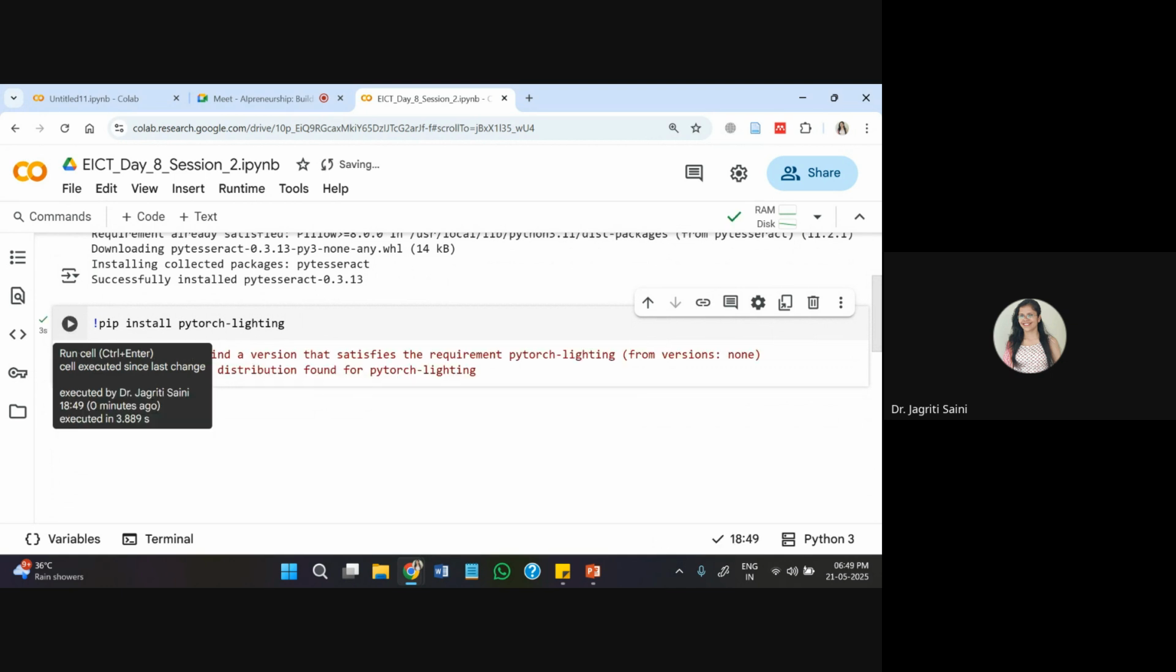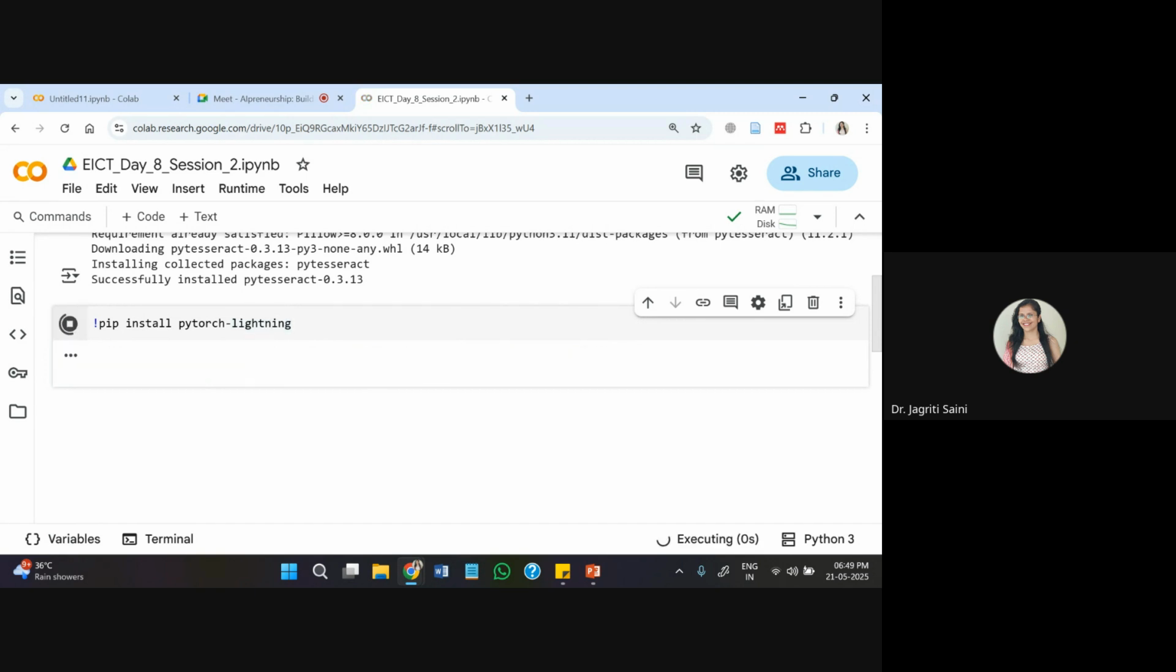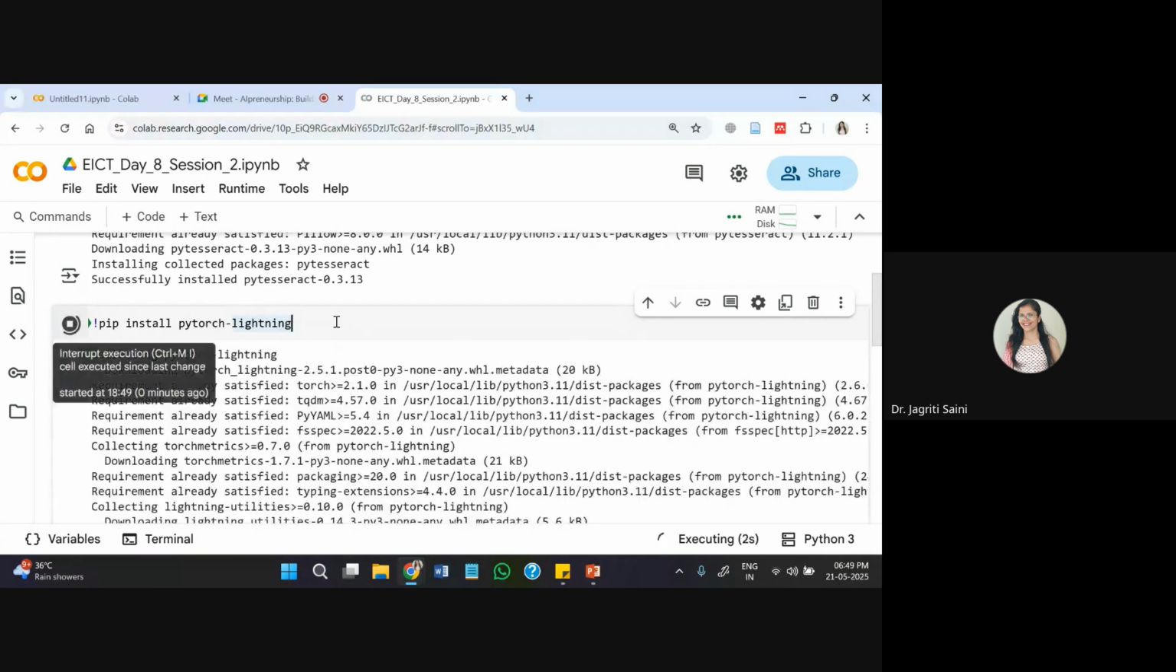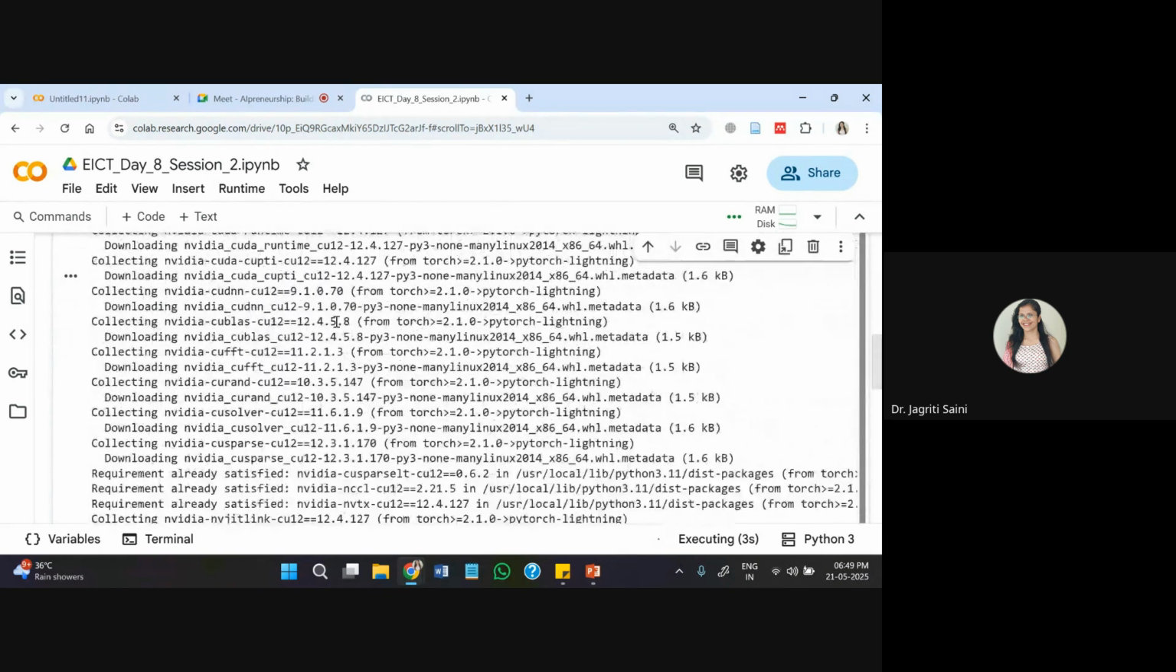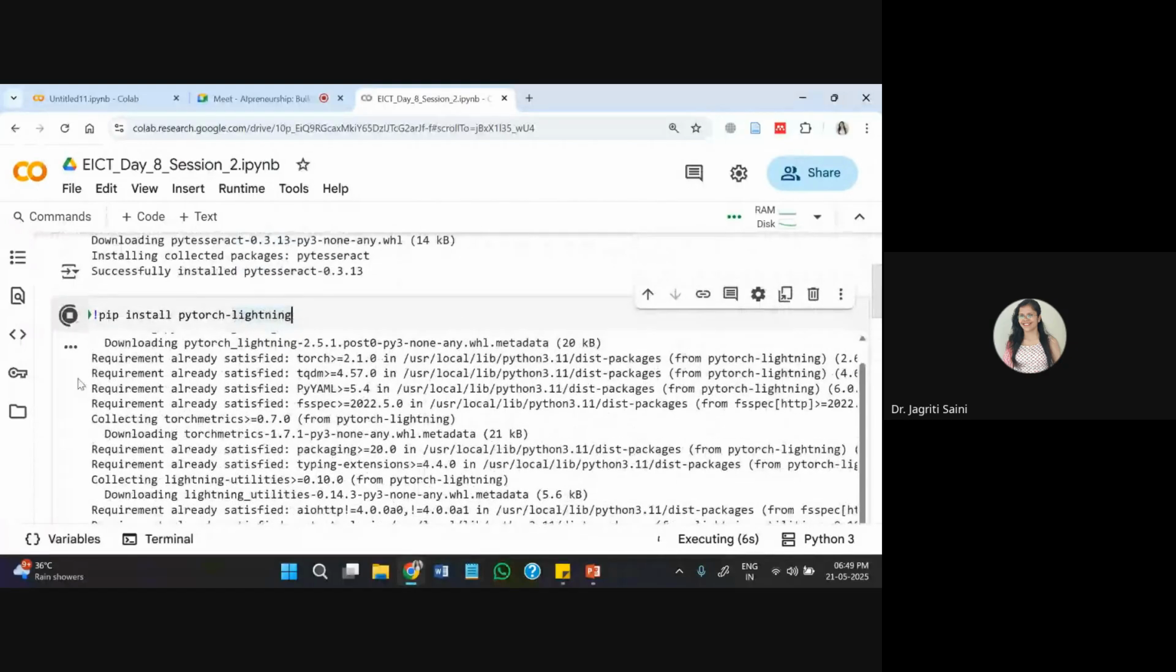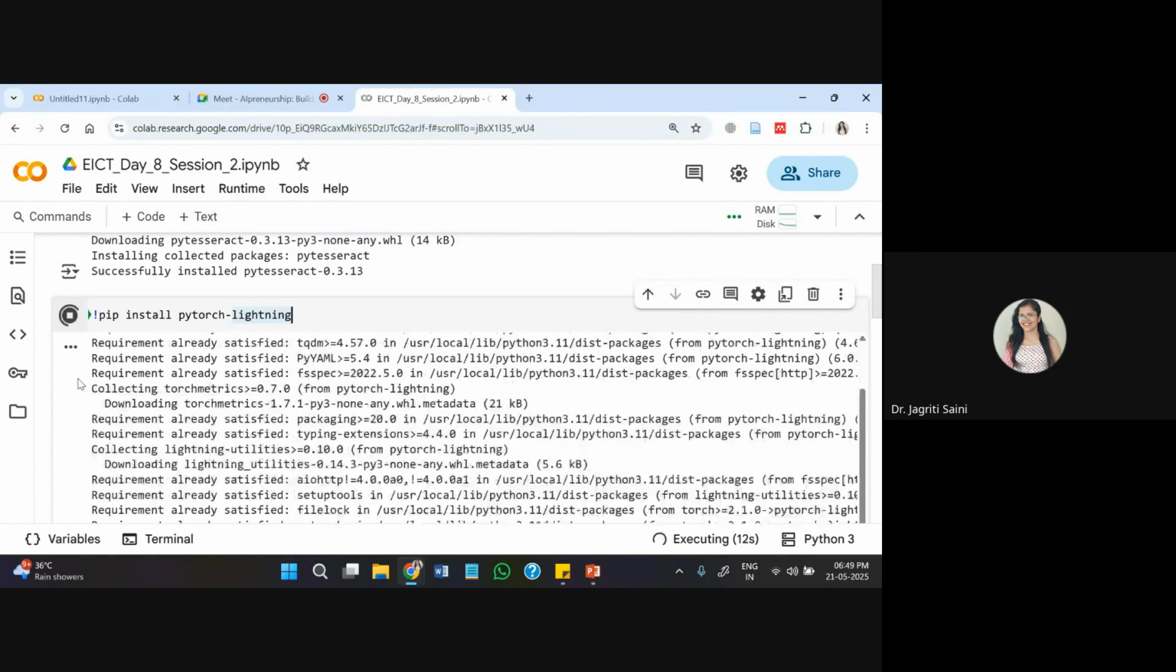If anyone is doing side by side, they can let me know so that I can wait for them accordingly. Otherwise, I'll just proceed ahead with the codes here. I have a typo here. Let me just correct this one. So this is a bigger library. It will take a little bit of time because it has so many dependencies. So it will just update them one by one, and then it will be ready on your system.